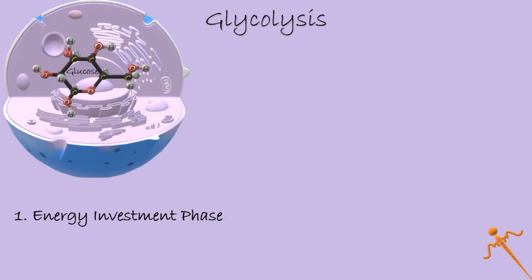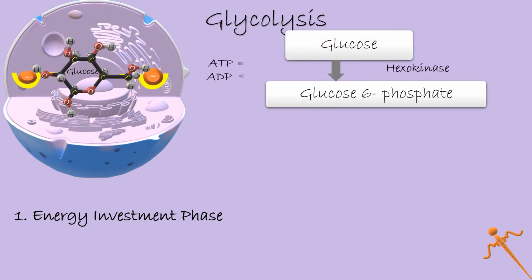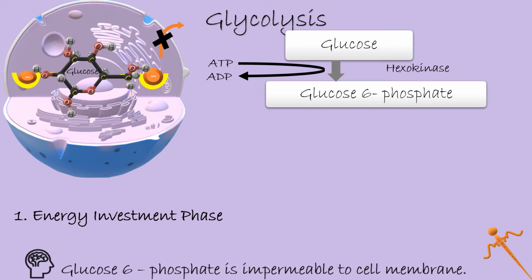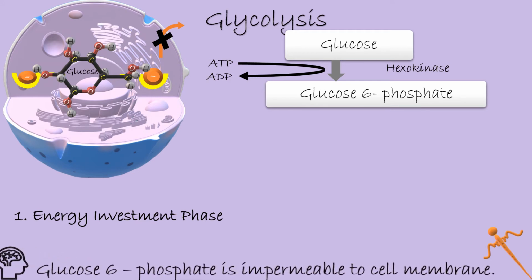The first energy borrowing phase starts with the conversion of glucose to glucose 6-phosphate by borrowing an ATP. Now that glucose 6-phosphate owes an ATP to the cell, it cannot escape out of the cell. Well, this is just a small memory aid to remember that glucose 6-phosphate is impermeable to cell membrane.